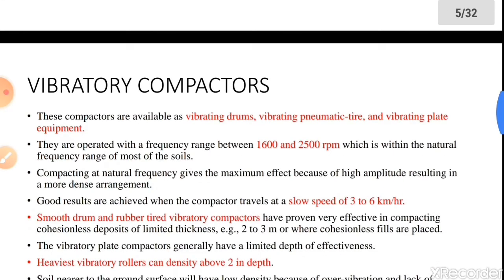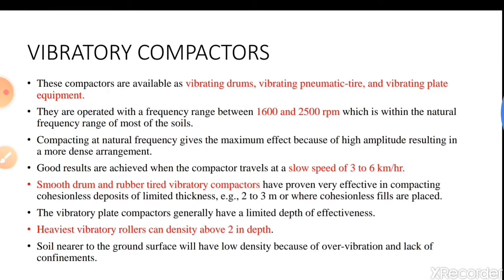Next, we'll discuss the topic called vibratory compactors. Vibratory compactors are nothing but vibratory rollers. They are the rollers which we usually see during construction of pavements or during construction of subgrades. They run over the road and they vibrate the soil near the ground surface.